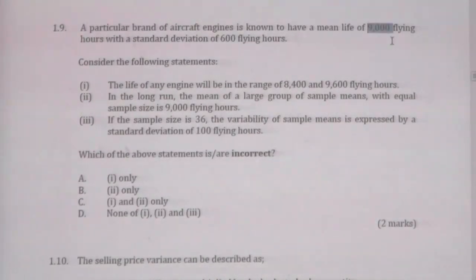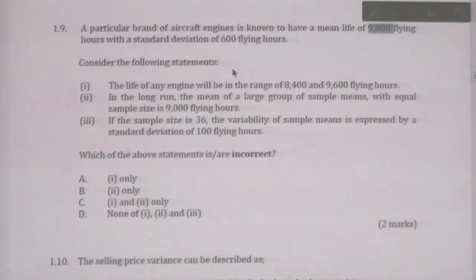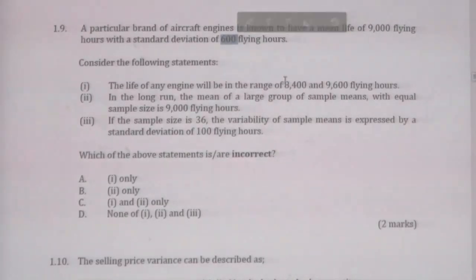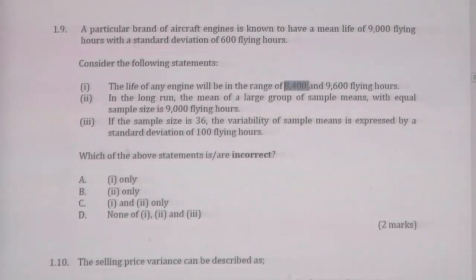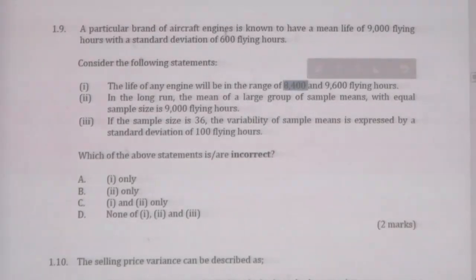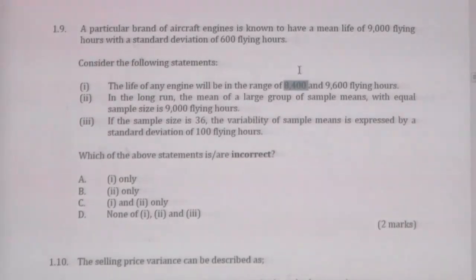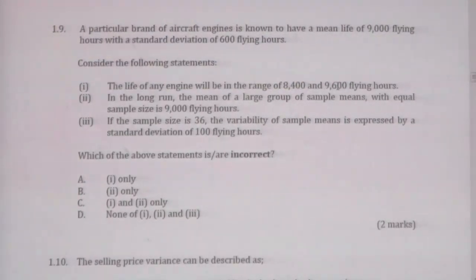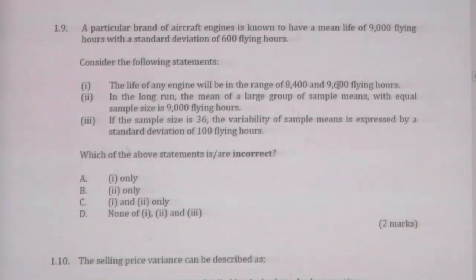The life of any engine will be in the range of 8,400 to 9,600 flying hours. That is, the mean value is 900, the standard deviation is 600, so it can be reduced or increased by 600. Therefore, they have calculated the range 8,400 if you reduce 600, and 9,600 if you add 600. This is one statement made.